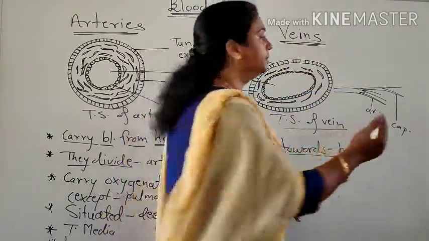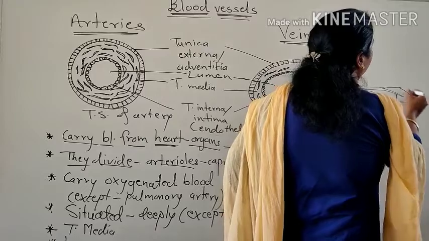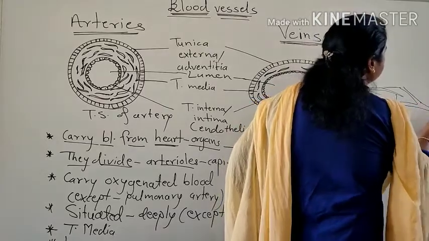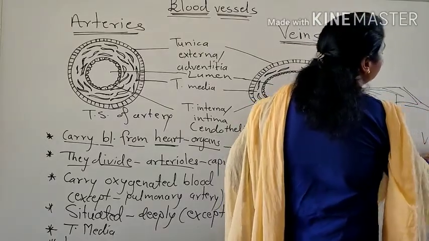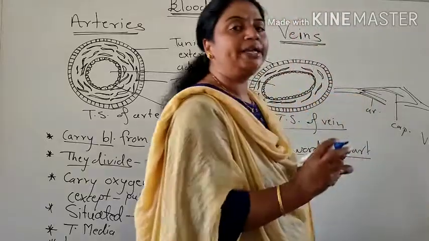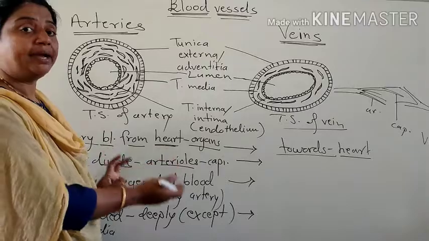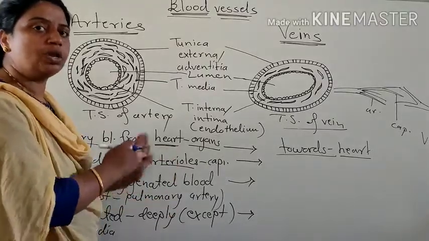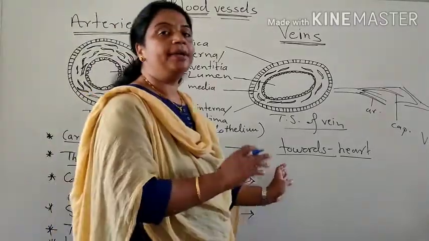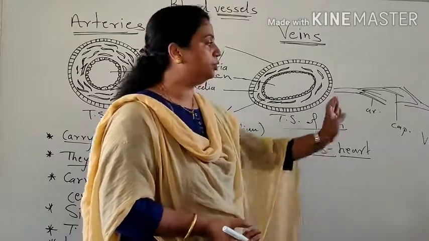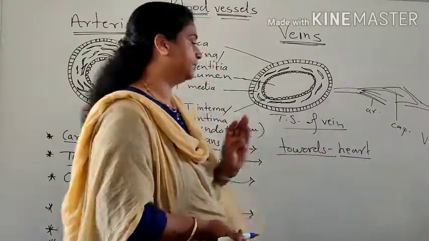Veins unite these capillaries and form venules, and these venules unite to form veins. Means arteries divide and redivide into arterioles and capillaries, and capillaries unite and reunite to form venules and veins.